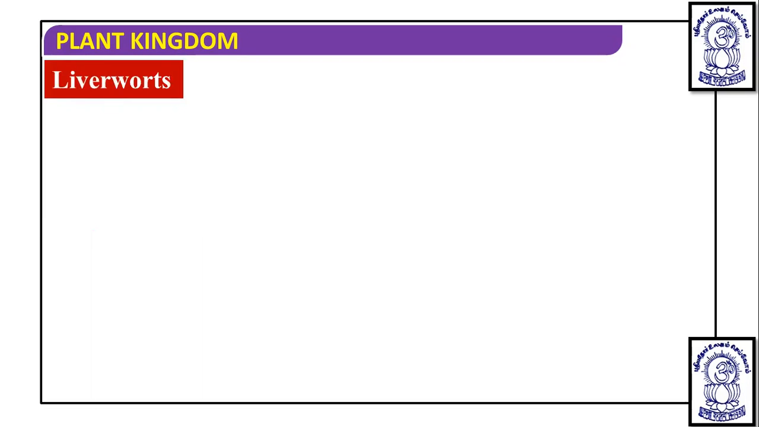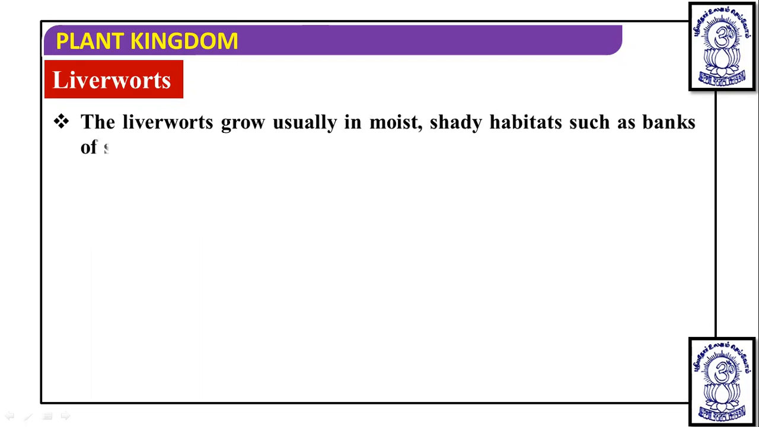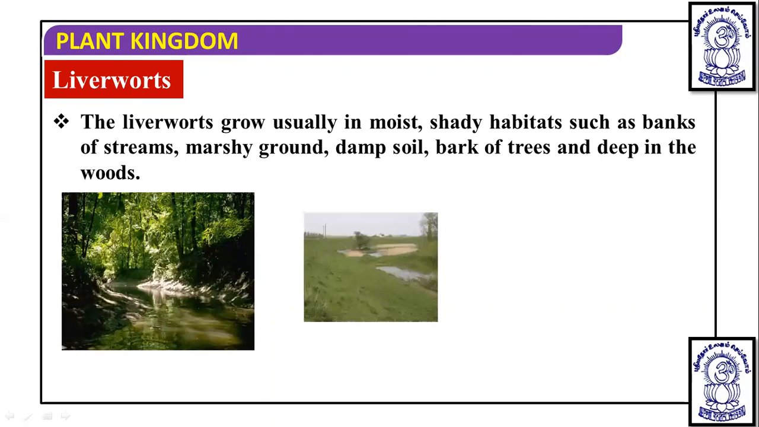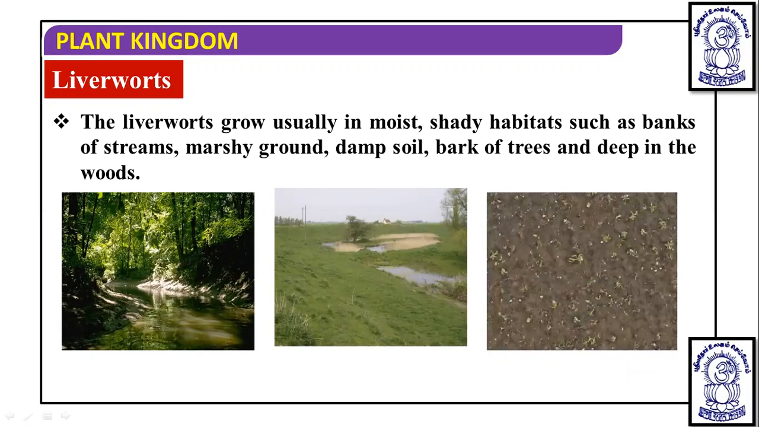So first we are going to talk about the liverworts. The name is given based on what? Their shape. Their shape is somewhat liver-like. Because of this, they are known as liverworts. Now, if we talk about the liverworts' habitat, they usually grow in moist, shady places, such as banks of streams, marshy ground, damp soil, bark of trees, and deep woods. These are the different habitats over which liverworts are known to grow. So you can see these are the conditions where liverworts can grow.